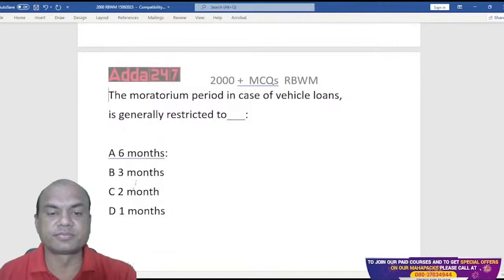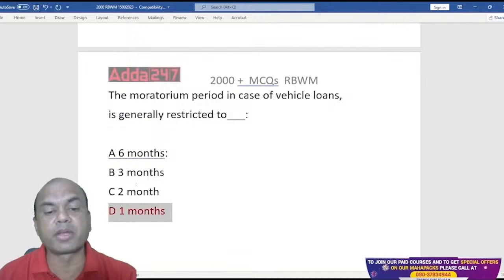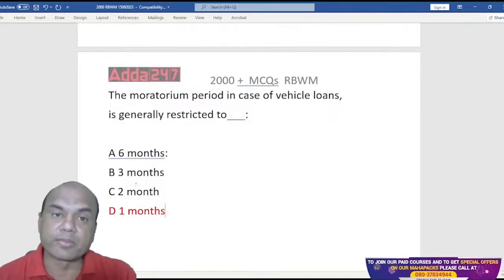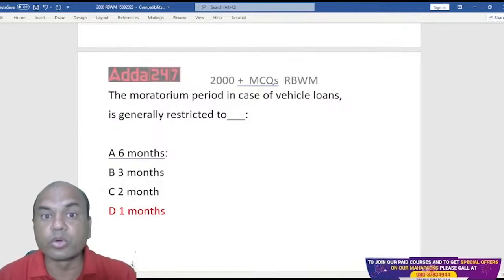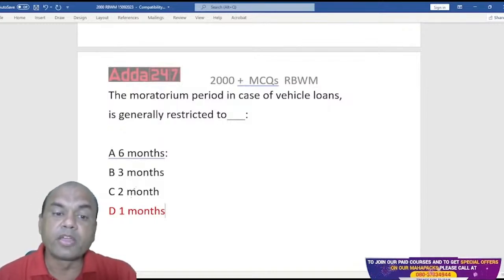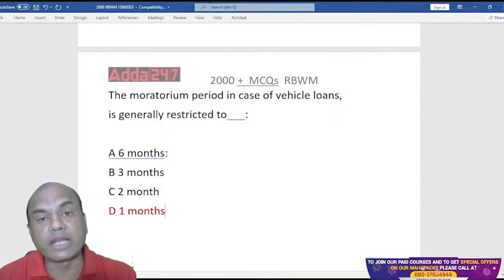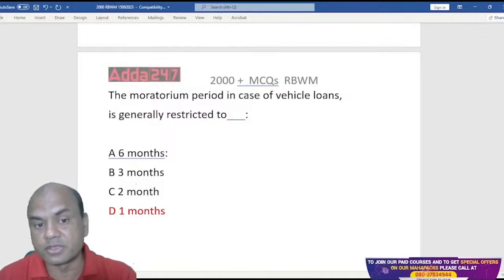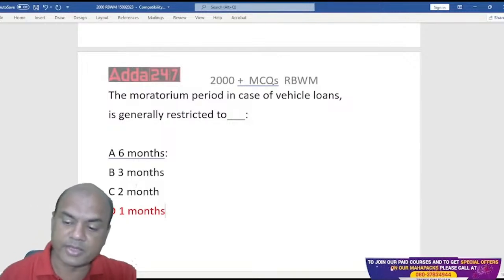Actually, there is no moratorium period, but 1 month is considered as the moratorium period. Why? Because after we disburse the loan, the customer starts repaying after 1 month. That is the logic. In an exam, if there is an option of no moratorium period, write that. But if that option is not given, don't get confused; it is 1 month. Next one.